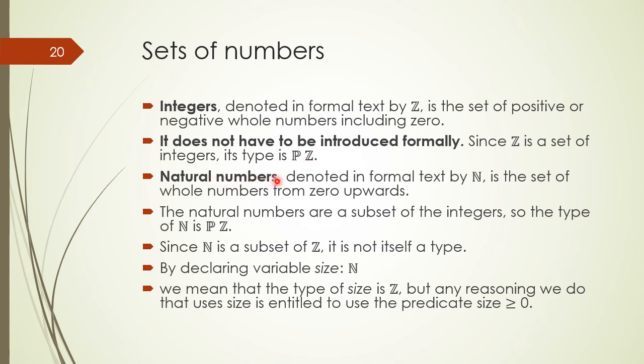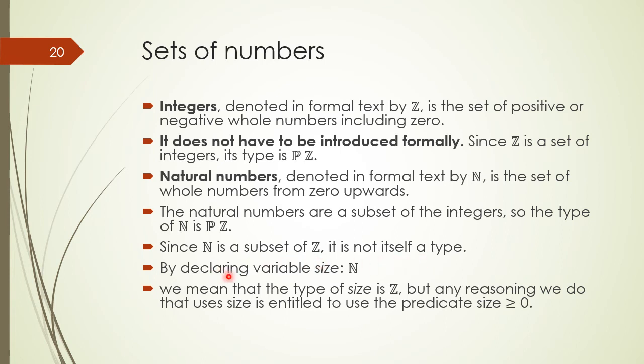Similarly, natural numbers are denoted in formal text by fat N, which is actually the set of whole numbers from 0 upwards. The natural numbers are a subset of the integers, so the type of N is power set of Z. Since N is a subset of Z, it is not itself a type.